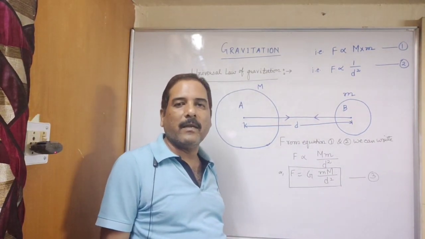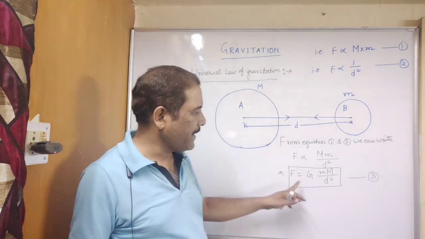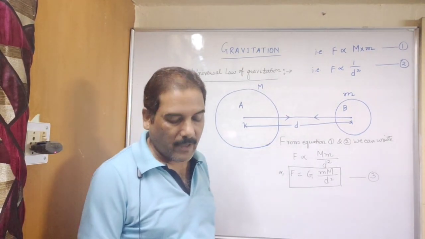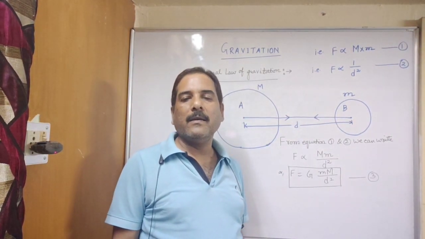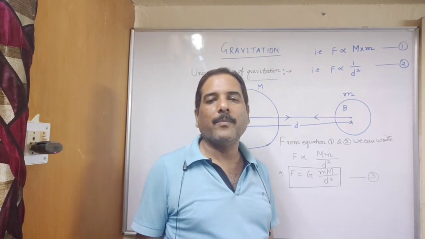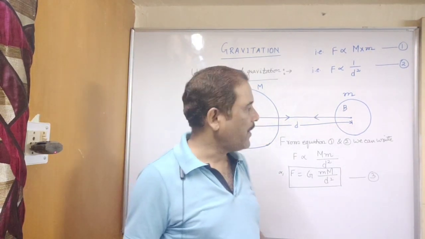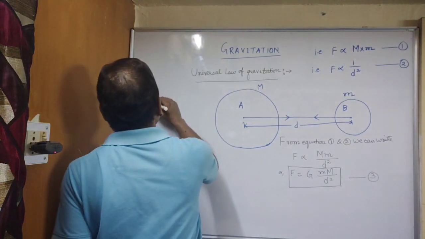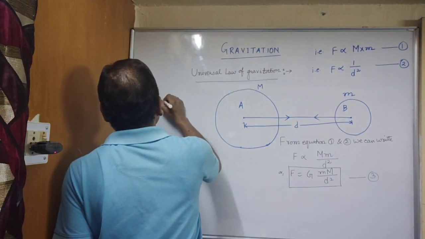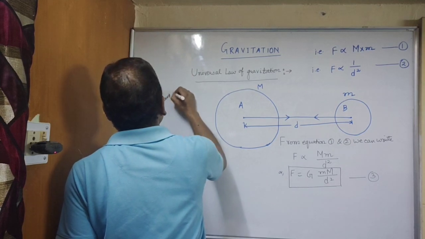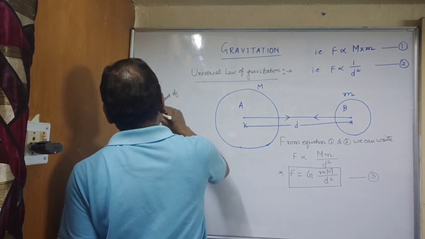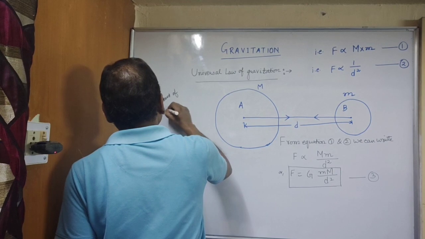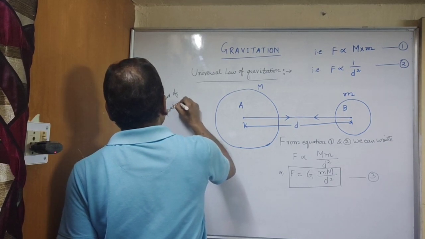After writing equation 3, you write where G is a constant of proportionality.